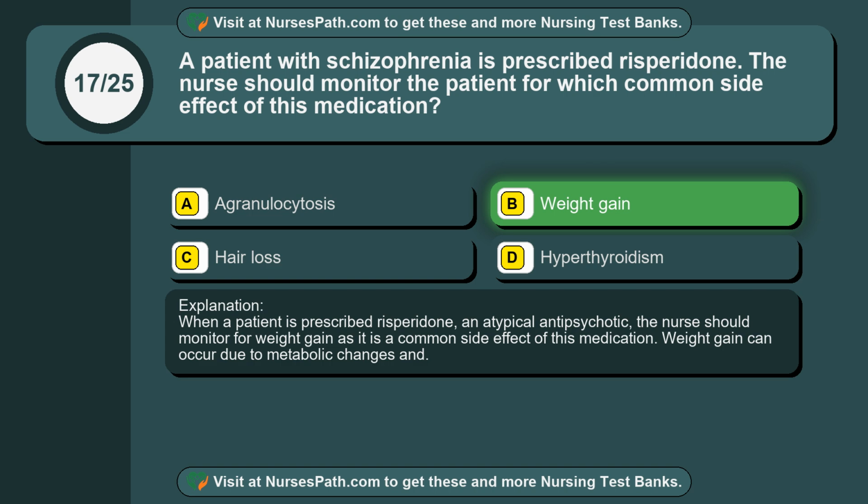When a patient is prescribed risperidone, an atypical antipsychotic, the nurse should monitor for weight gain as it is a common side effect of this medication. Weight gain can occur due to metabolic changes and